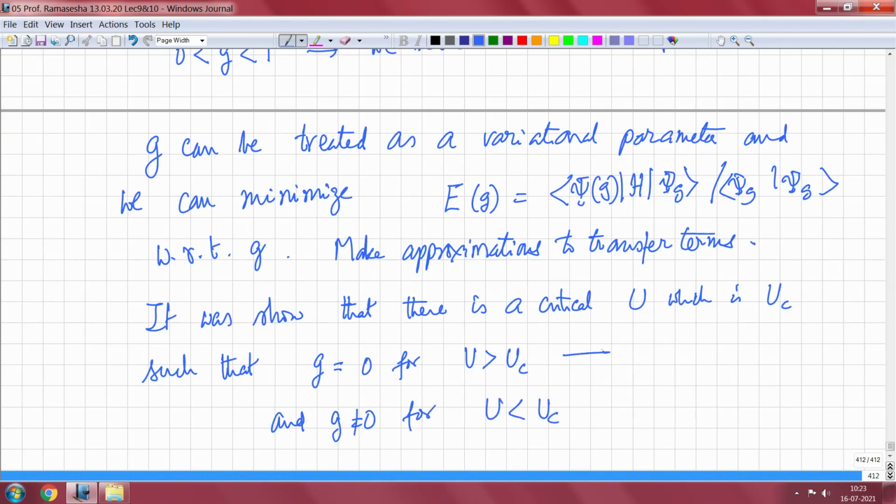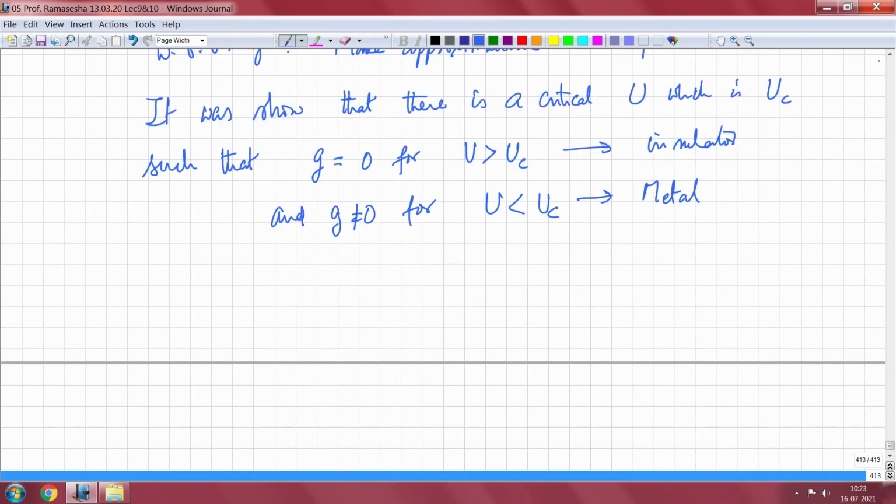So this is actually an insulator, and this is a metal, because you require double occupancy if you should have a metal, and if you have an insulator, then you need not have any double occupancy.